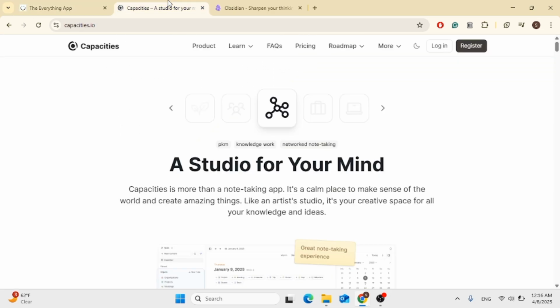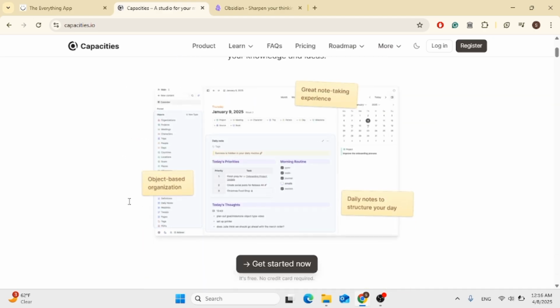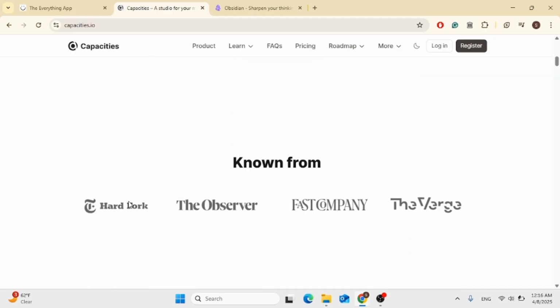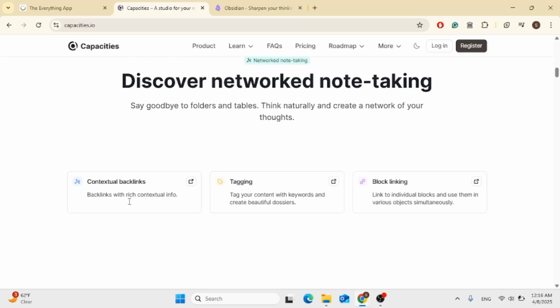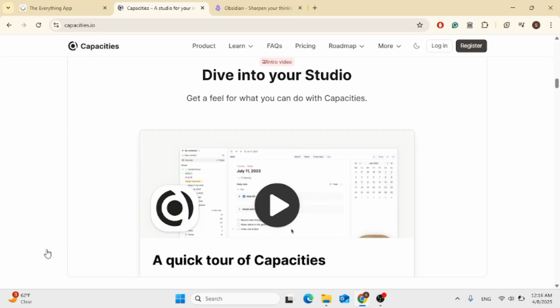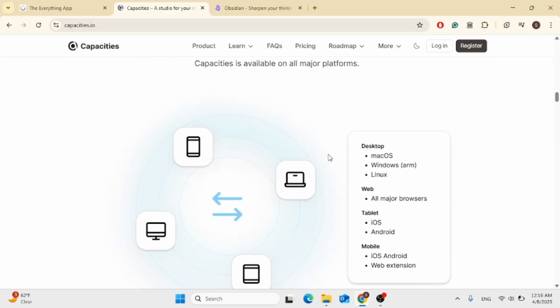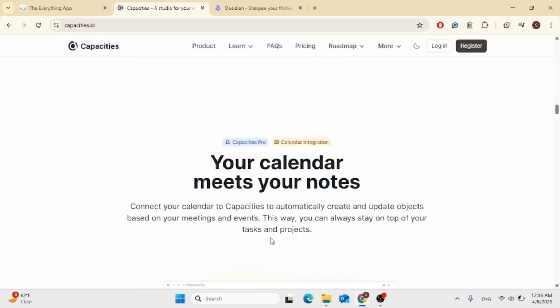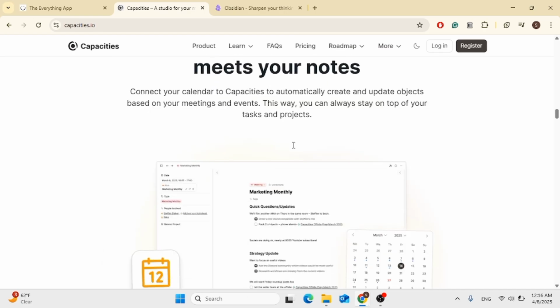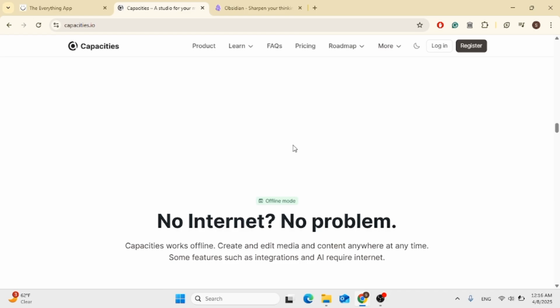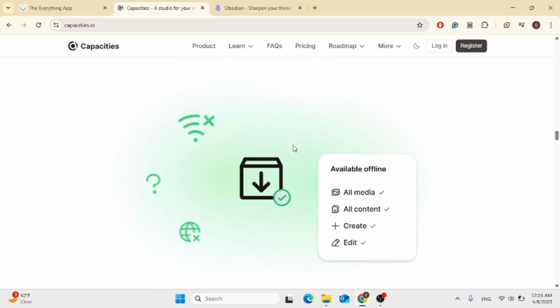Now let's go ahead to Capacities, your second brain with a visual twist. This app shines with its object-based system. You organize everything as people, notes, images, bookmarks. It's perfect if you are a visual thinker who loves structured creativity. You also get a gorgeous daily note flow and smart templates that evolve as your ideas grow.